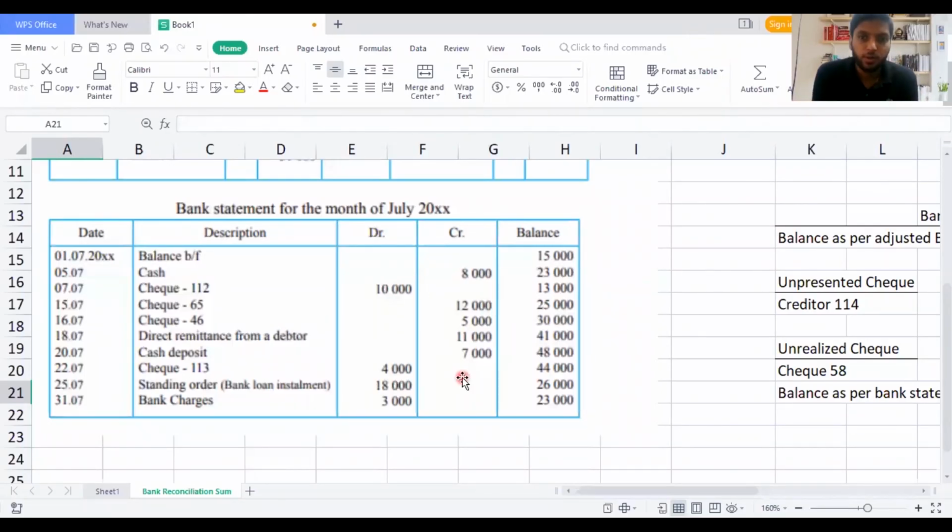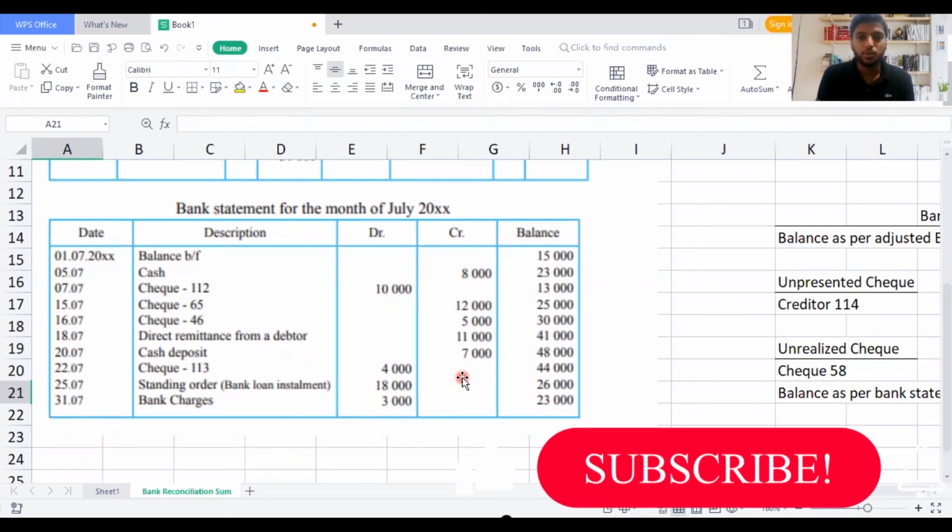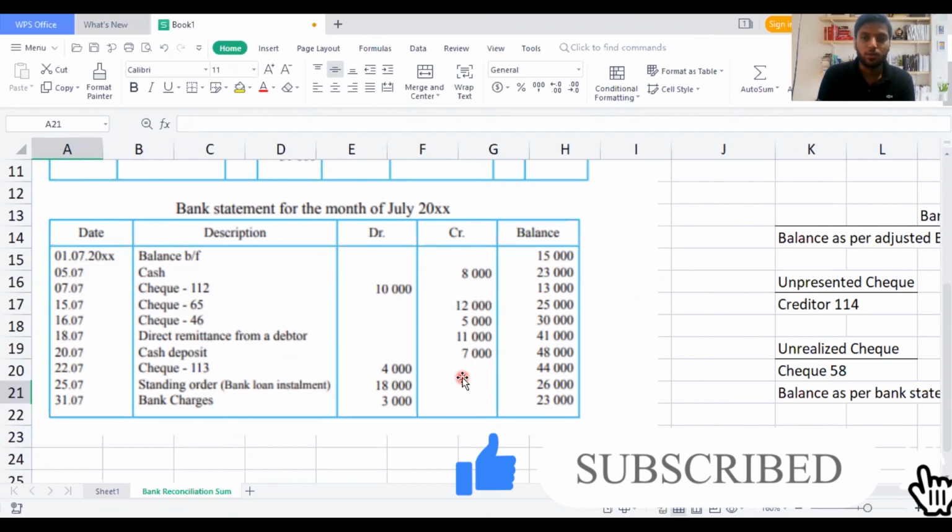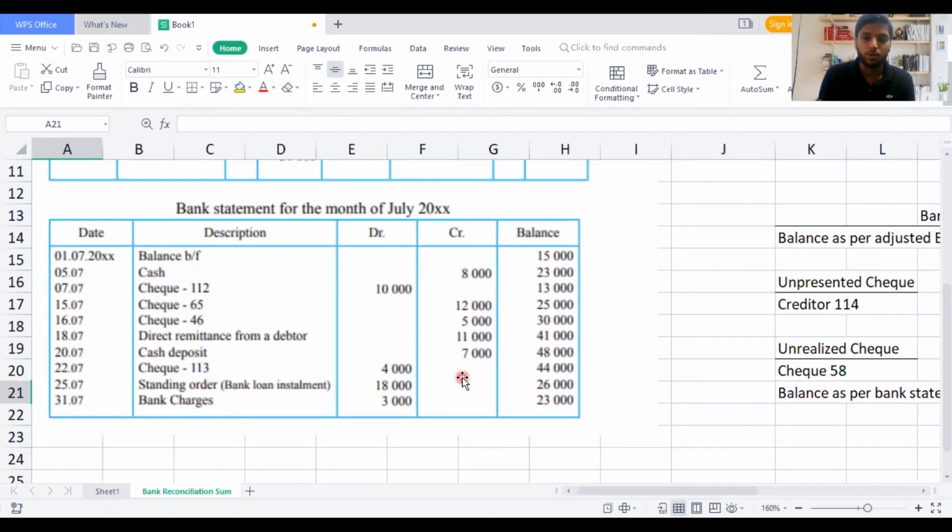That's all for today for explaining the bank reconciliation statement. I hope anyone can learn this bank reconciliation statement. It is not only for O levels. For students doing A levels, students doing Cambridge, whatever the syllabus, the reconciliation is going to be the same. So please follow this as a rule. If you know how to do this, you will always be able to get a good score on your papers.